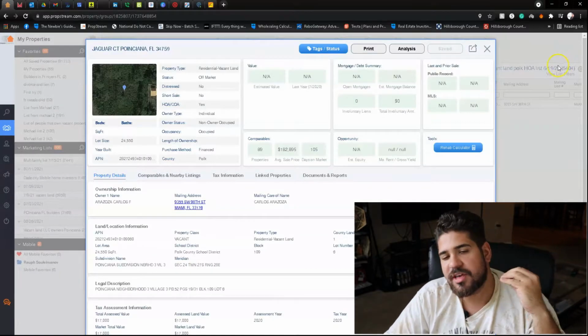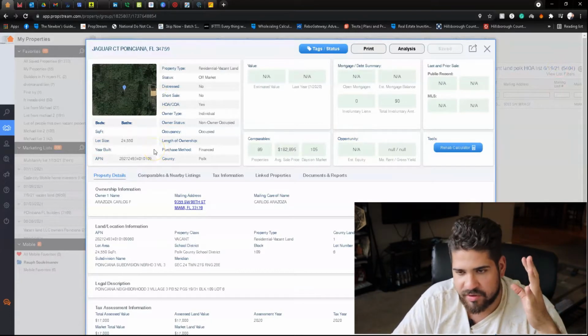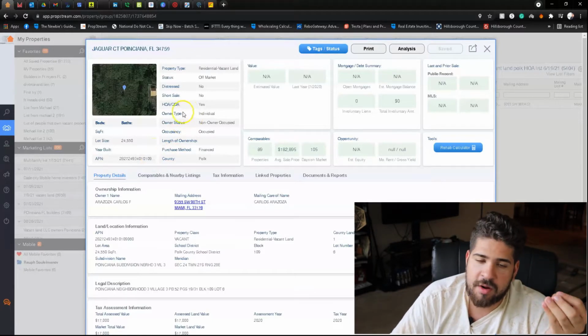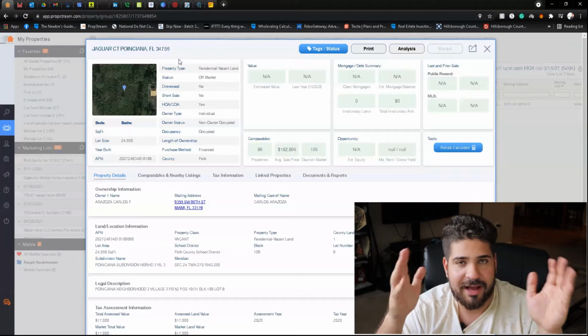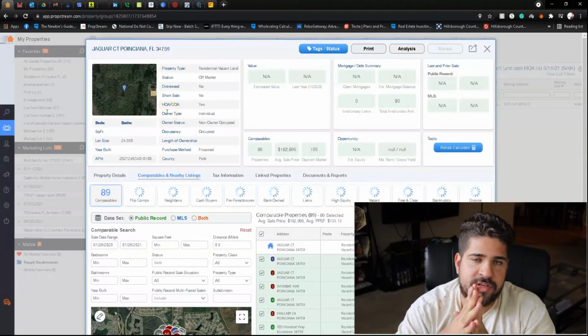Alright guys, so I'm going to give you an example on a property that I was working on and show you how I found the correct value. What would the buyer pay for the property? Based on what the buyer can pay for the property is what I realized I can offer the seller. I'm going to be using PropStream for all of this.